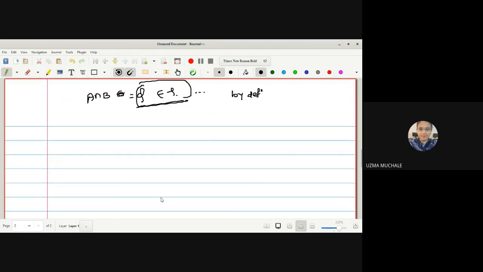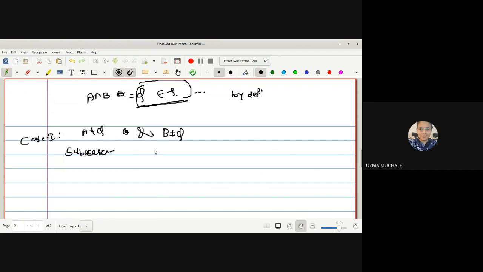Okay. Now let us go for case 2. What is case 2? We will consider both to be non-empty, right? If either of them were empty, again the intersection would be empty. So we'll have A is non-empty as well as B is non-empty, right? Again there will be two subcases. What are the two subcases?